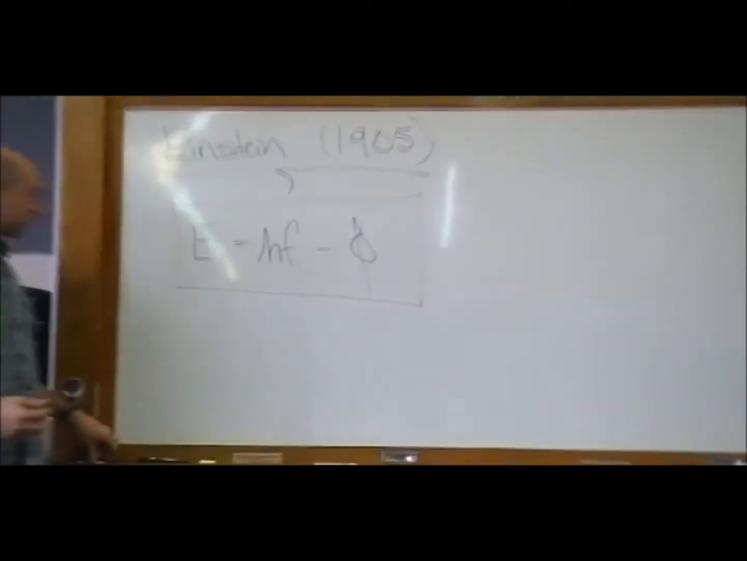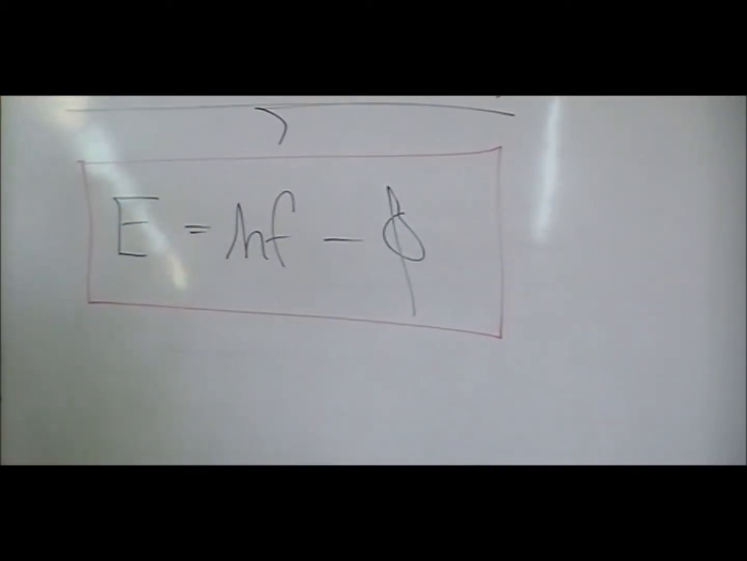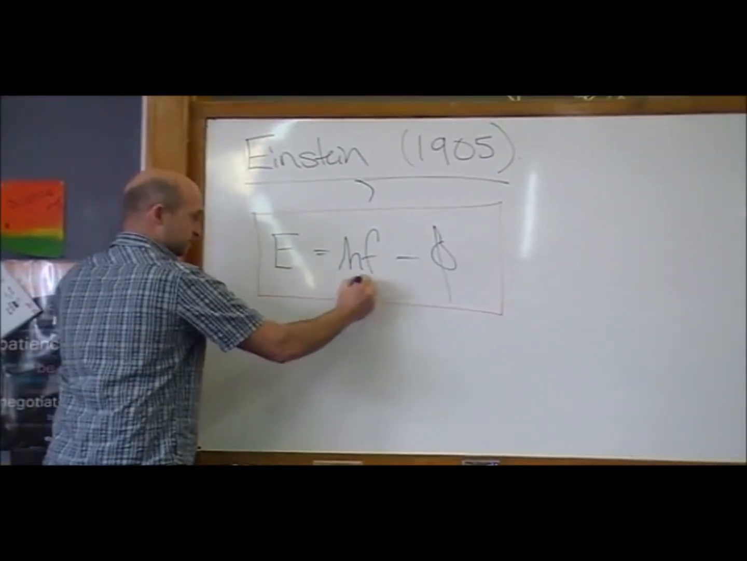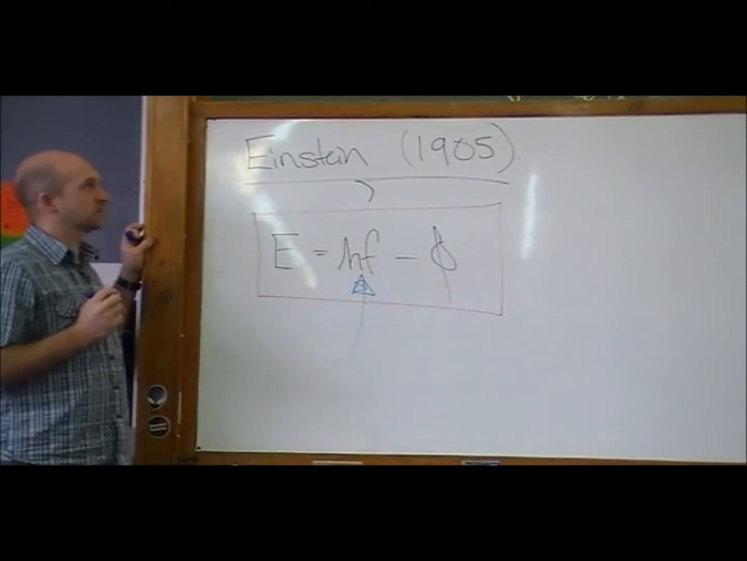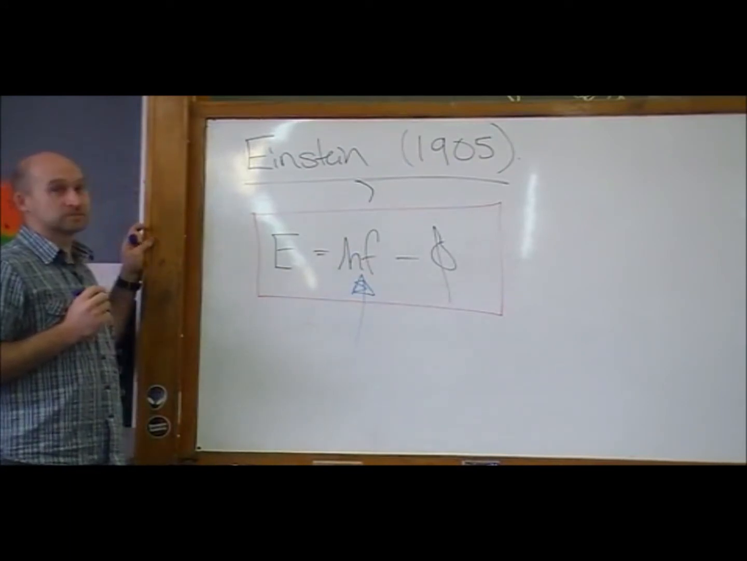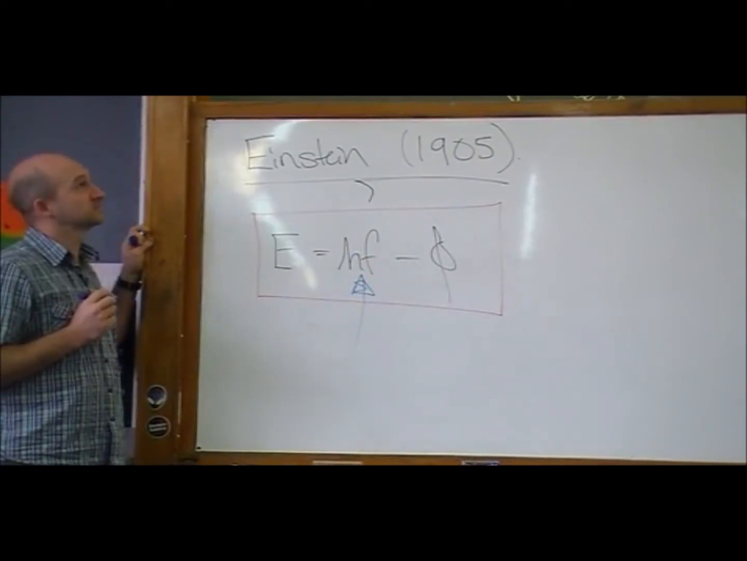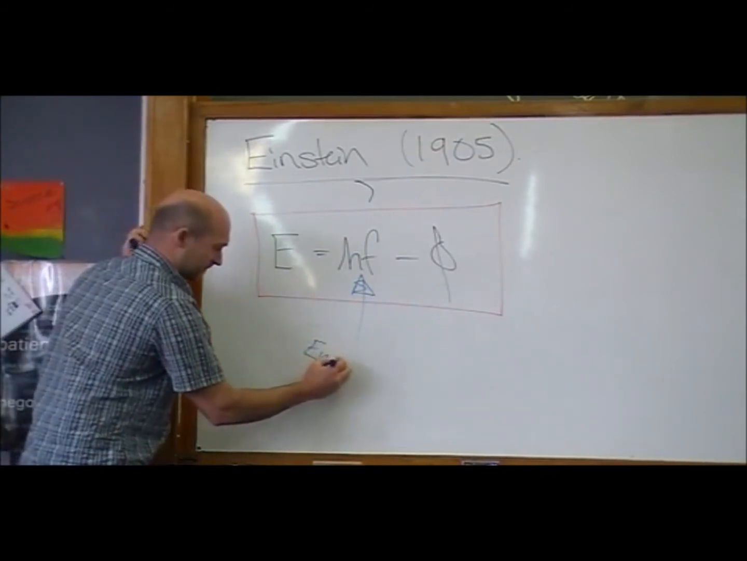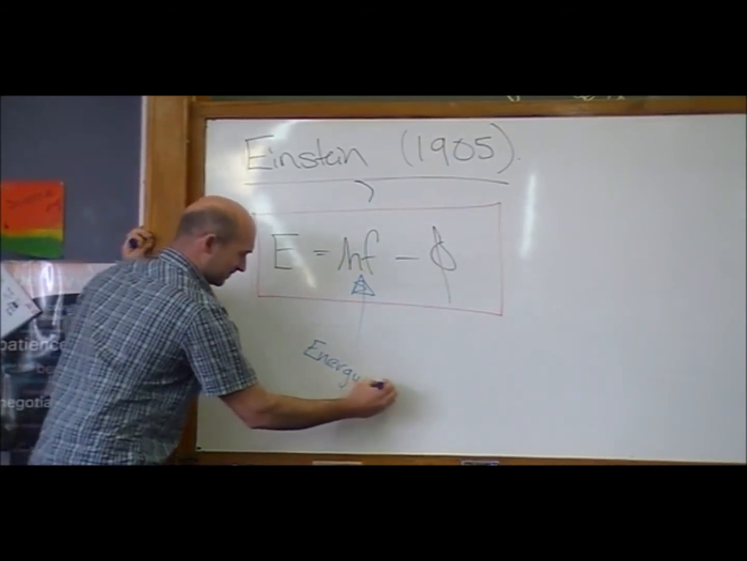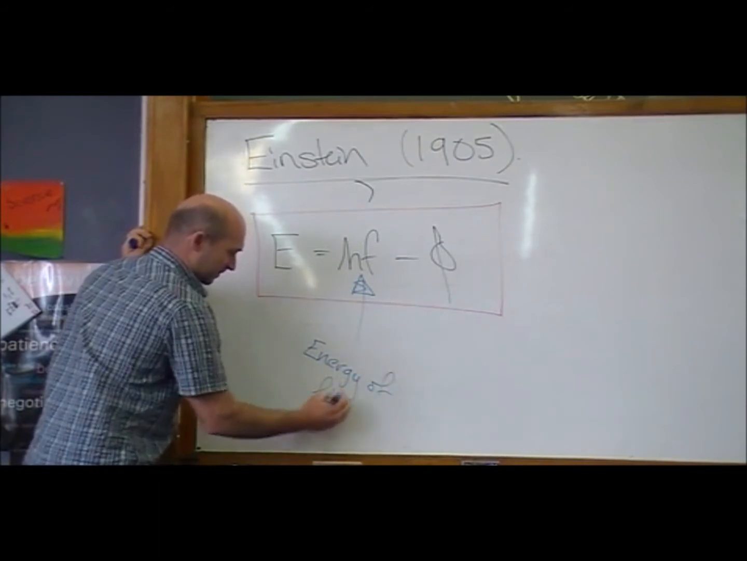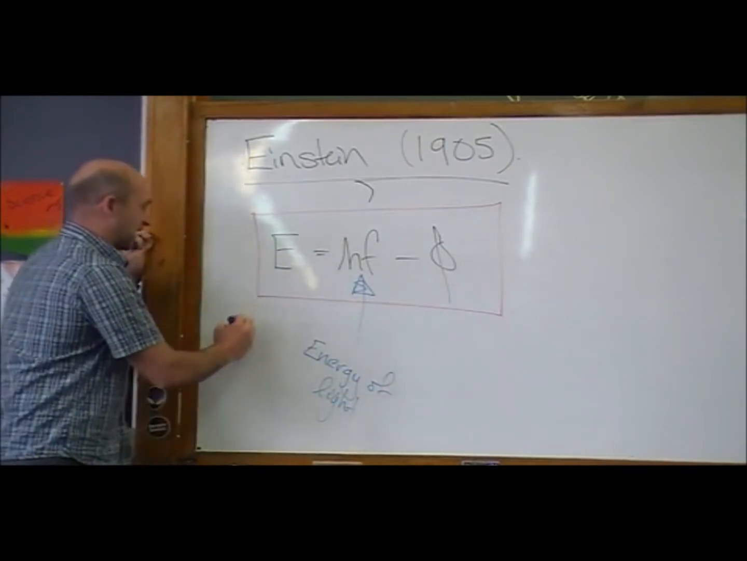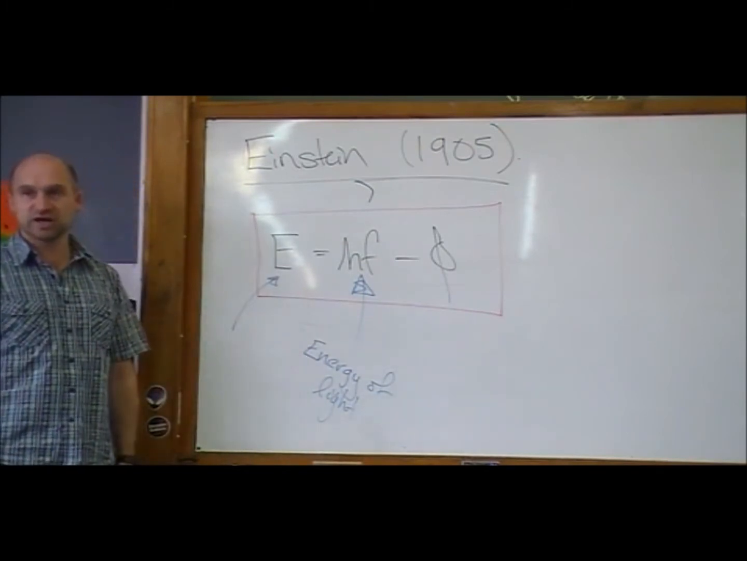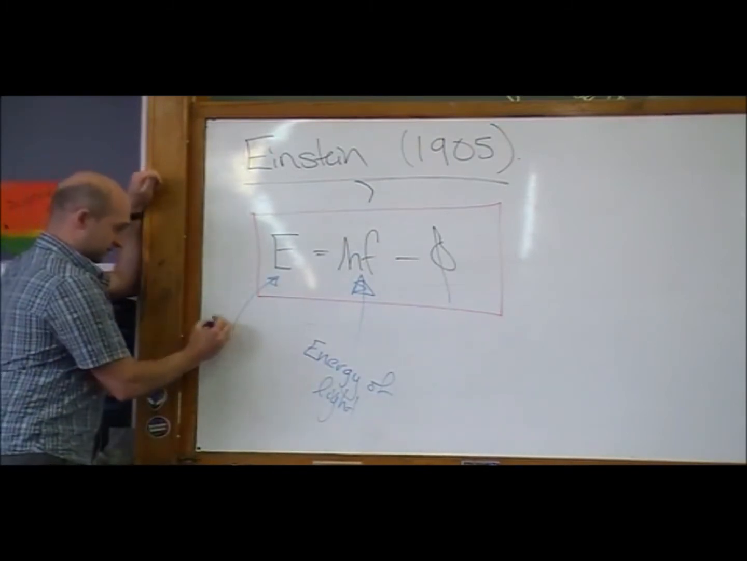So what does all this mean? Well, the hf, we know what that means. What does the hf mean? It's 6.63 times 10 to the minus 34 joule seconds times frequency. Energy of the light. The E over here is the kinetic energy of the electrons.